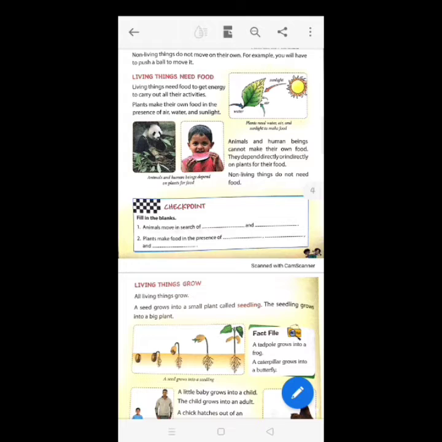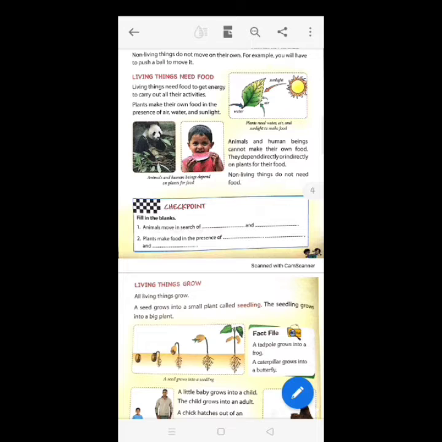Now, all living things need food to obtain energy, to grow and to stay healthy. Without food, no one will live. So it is necessary that all living things need food and water to live.